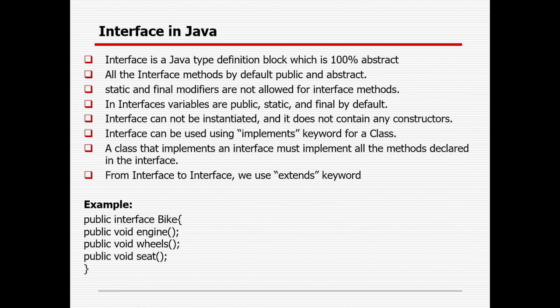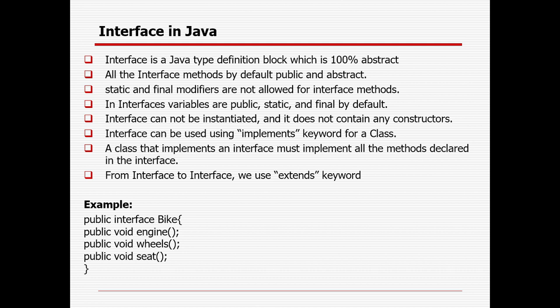So what is the difference between abstract class and interface? Abstract class uses the abstract keyword, but for the interface you need to use the interface keyword, right? Interface will be 100% abstract in nature, whereas abstract class can contain abstract and non-abstract methods. So these are the important differences of the interfaces.